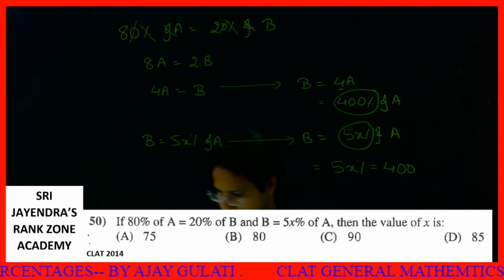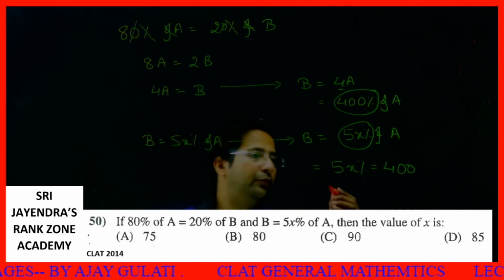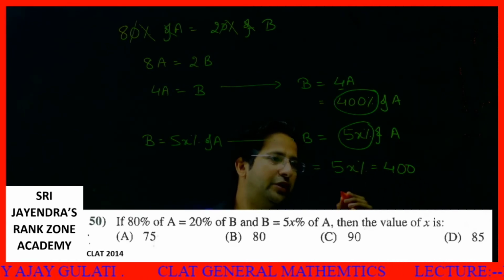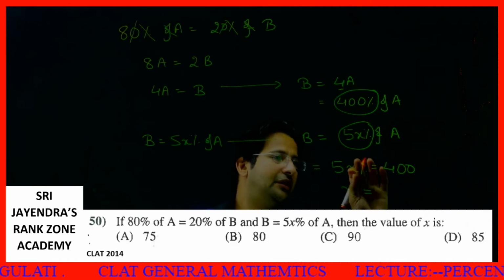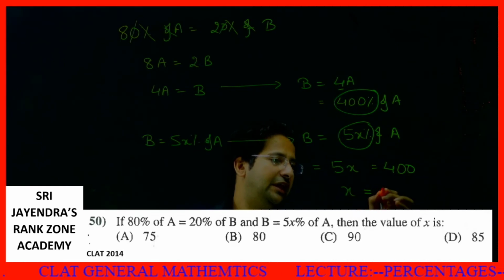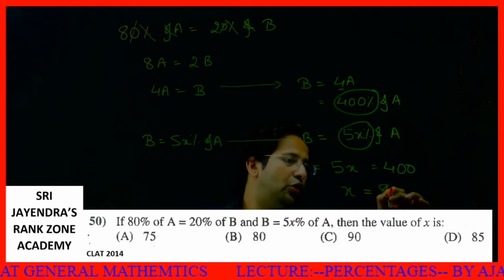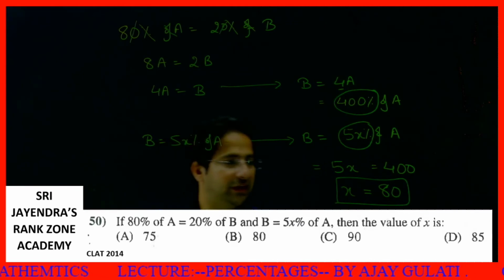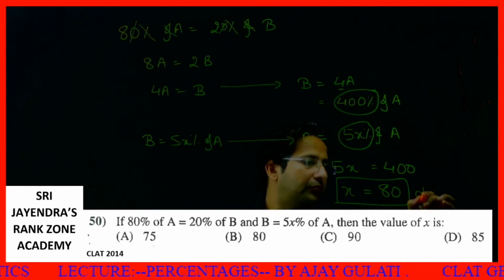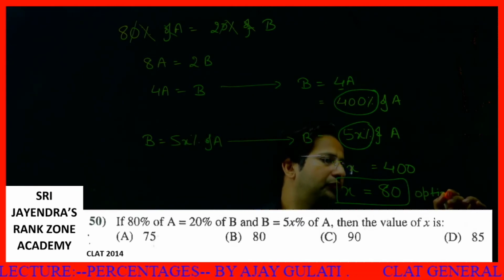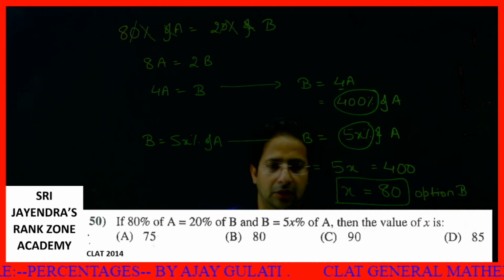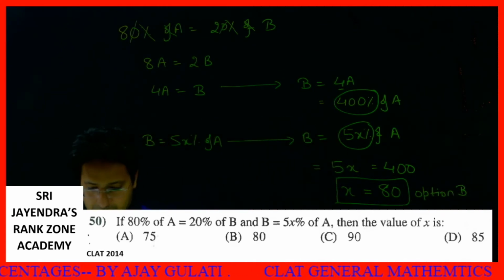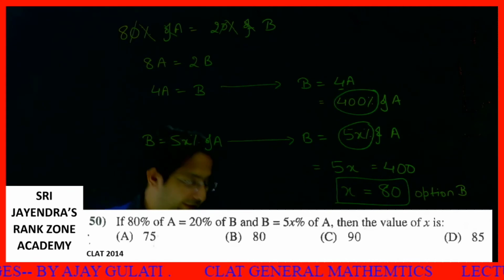No problem, I move ahead. So 5x is equal to 400, so x means 400 by 5, or 80. This is your answer. Do we have any such option? Yes, option B. I hope all this is clear to all of you. I'm moving to the next question.